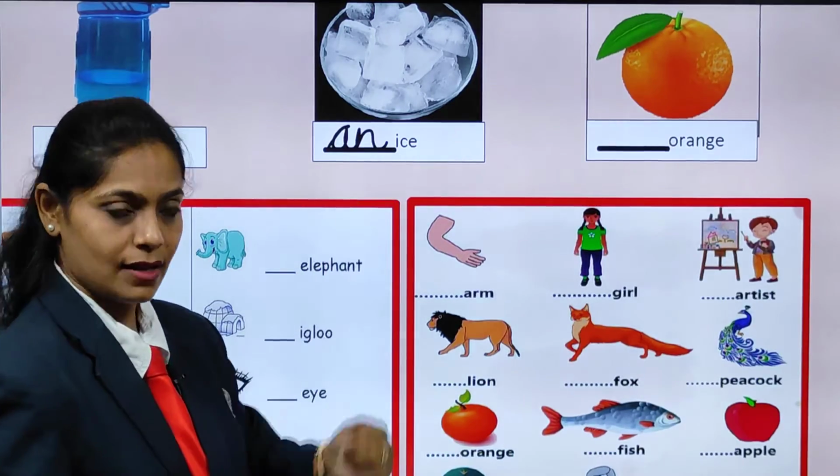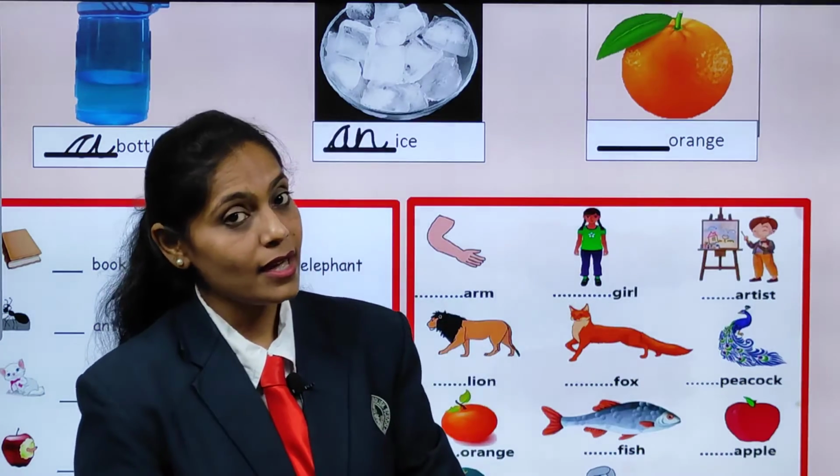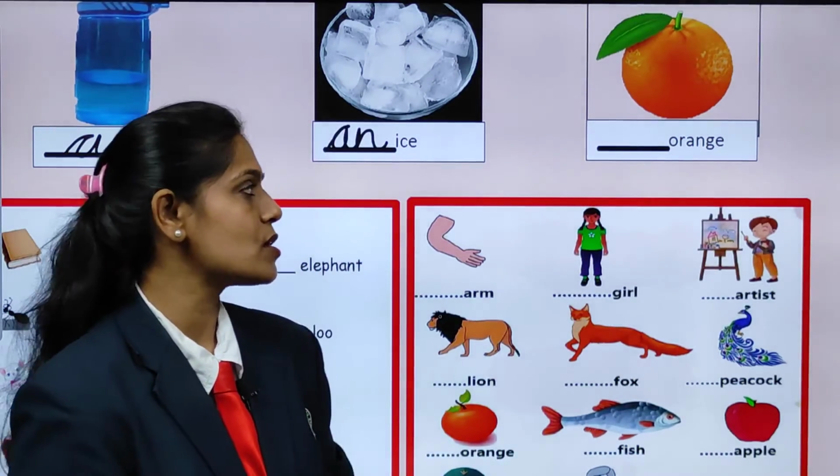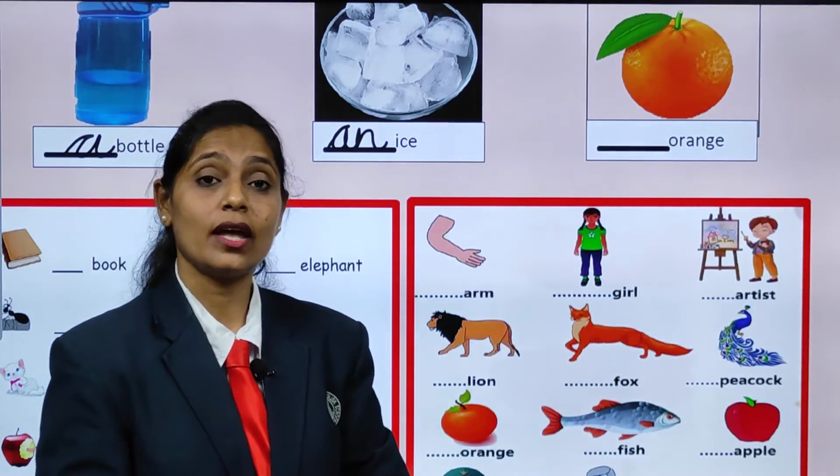An ice cube. Good. Now look at this picture. What is it? Yes, it is an orange. Now you have to look at the initial sound. What is the initial sound there?